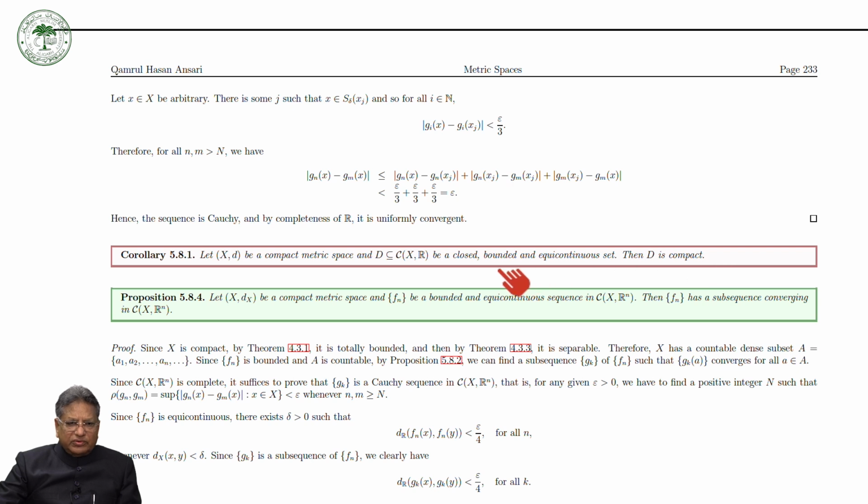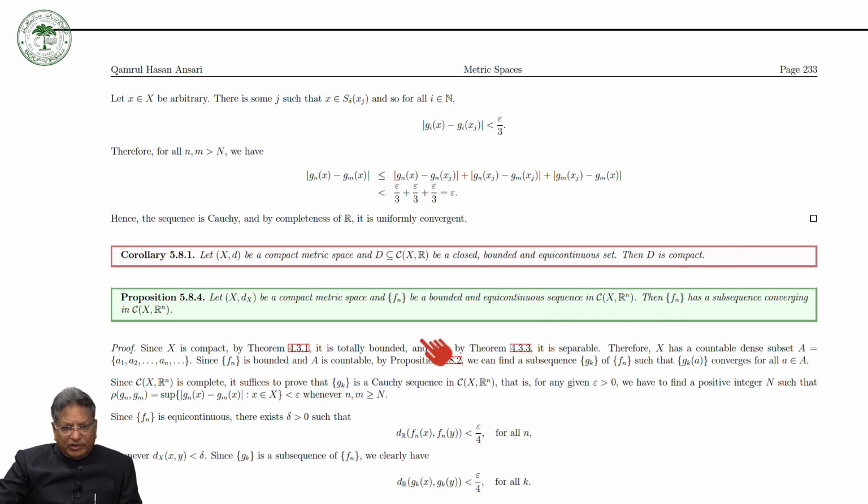Okay, this we can prove by using the previous theorem. The only thing is that we are taking X compact and D a subset of C(X,R). Basically, we want to prove that if D is a closed, bounded and equicontinuous subset of C(X,R), then it is compact, and vice versa. So if D is a subset of C(X,R) that is closed, bounded and equicontinuous, then D is compact. This we get from the previous result.